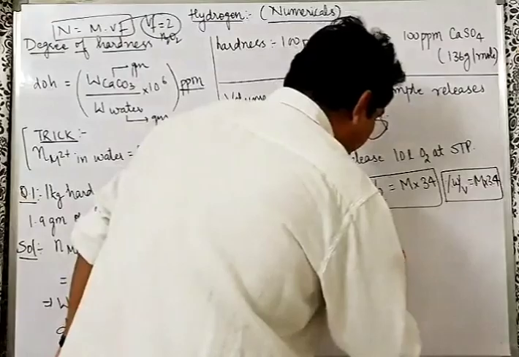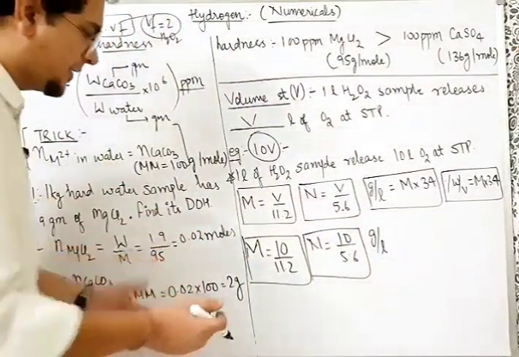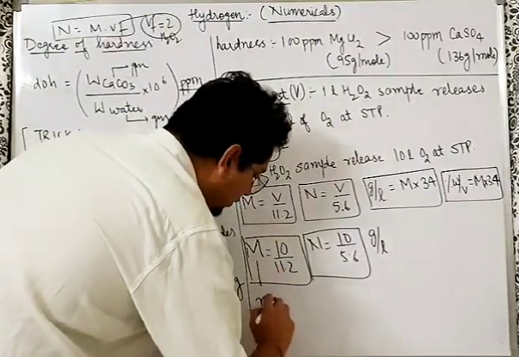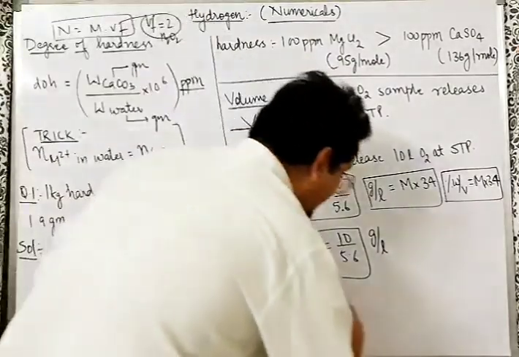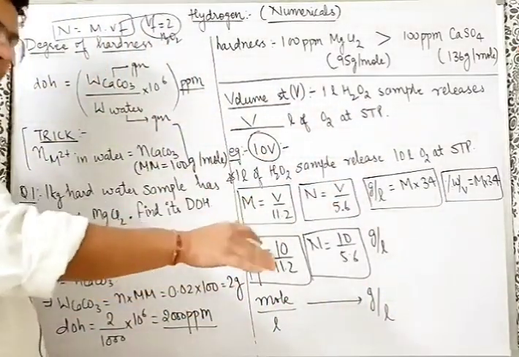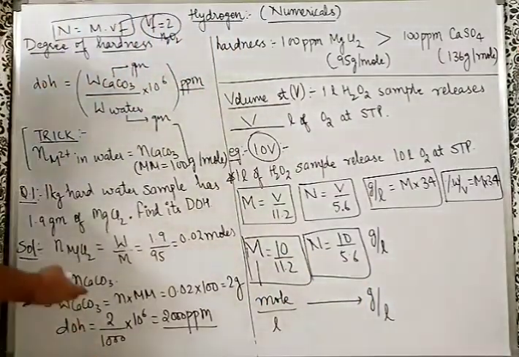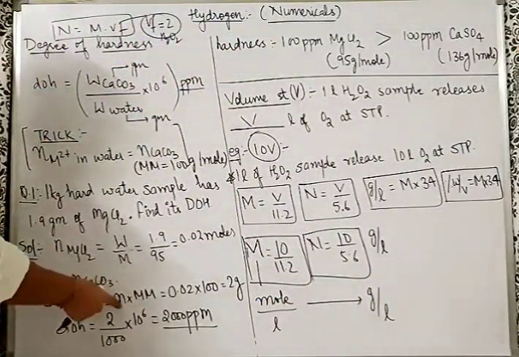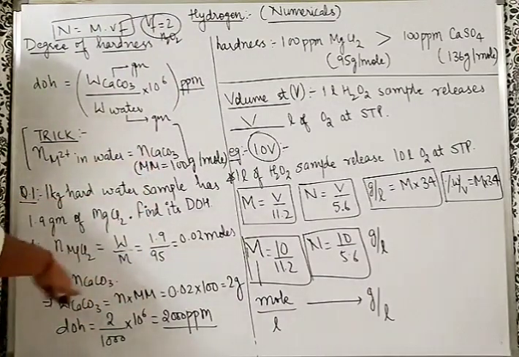Then finding gram per liter. Sir, how can we remember this? You don't have to remember. Use your brain. You will very easily understand that molarity is moles per liter. And now I want gram per liter. Simple concept here. Liter same. I am just converting moles into gram. So sir, how to convert moles into gram? Every time same thing here. If you have moles and you want weight, multiply with the molar mass, you will get the weight, just like you got here.